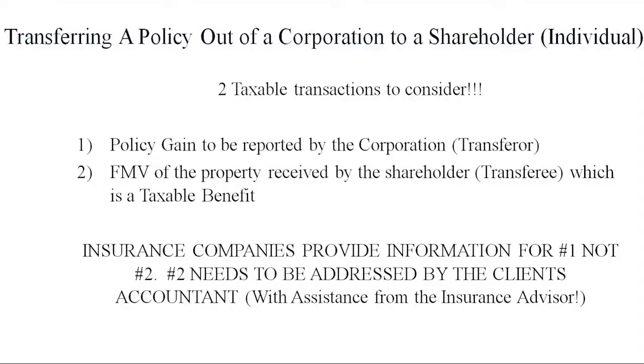There are two taxable transactions to consider anytime a policy is coming out of the corporation into the individual. The first one, and the one that all of us are on top of, and the insurance companies are on top of, is the policy gain. So I first have to figure out what the policy gain is, to be reported by the corporation, who's the transferor. But the second one is the one that a lot of us miss. And it's up to you and the accountants to know this.